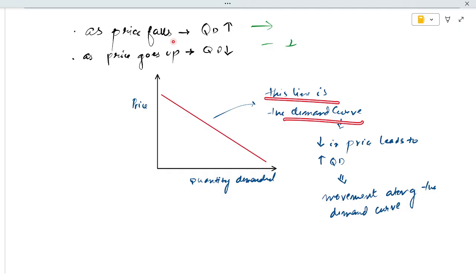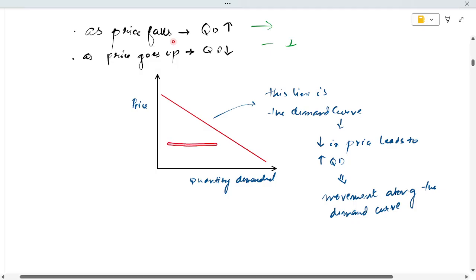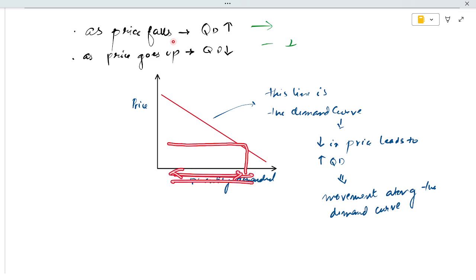So what does this demand curve denote? For example, when the price is low, the quantity demanded is high. This gap. When price increases, quantity demanded decreases. Let's put a number here, see the 10, see the 20.